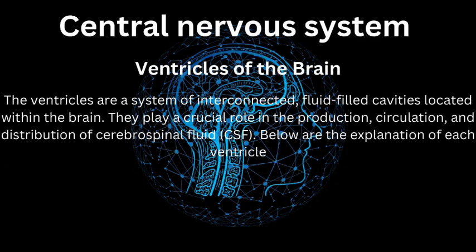Next is ventricles of brain. The ventricles are a system of interconnected, fluid-filled cavities located within the brain. They play a crucial role in the production, circulation, and distribution of cerebrospinal fluid, CSF. Below are the explanation of each ventricle.